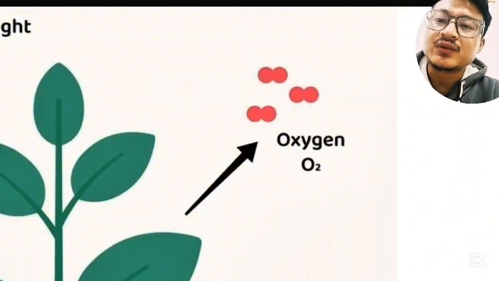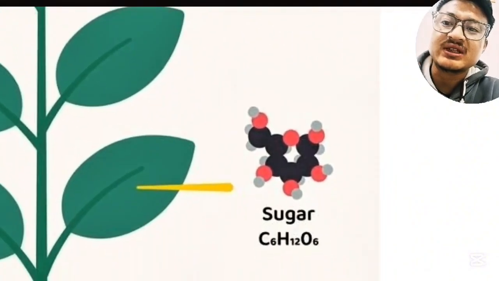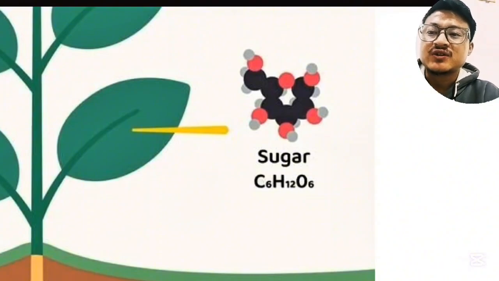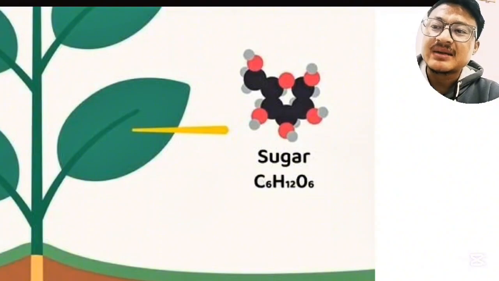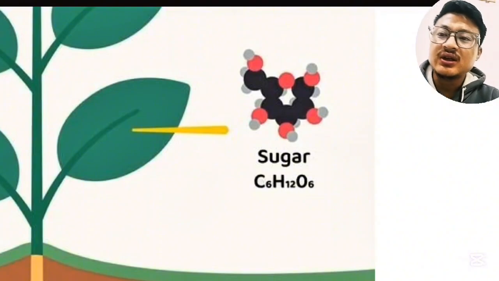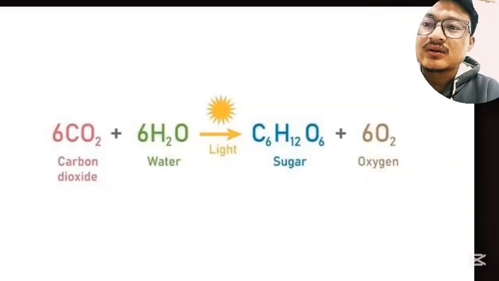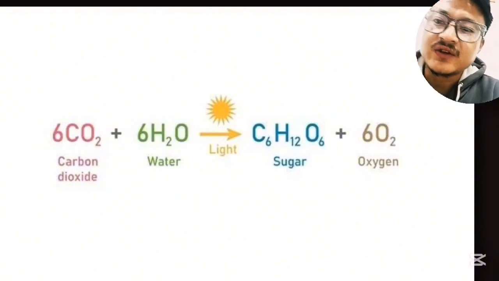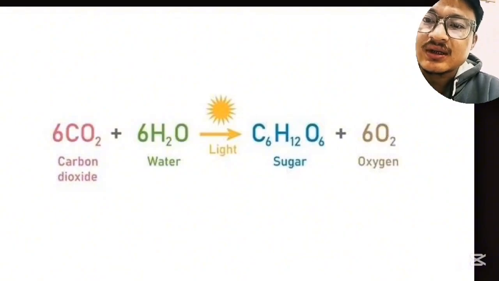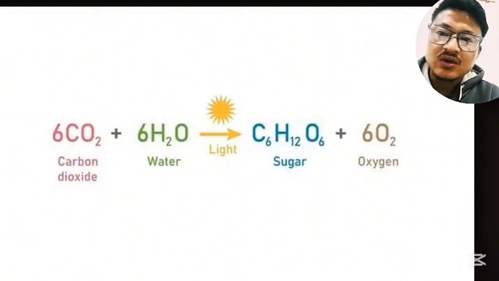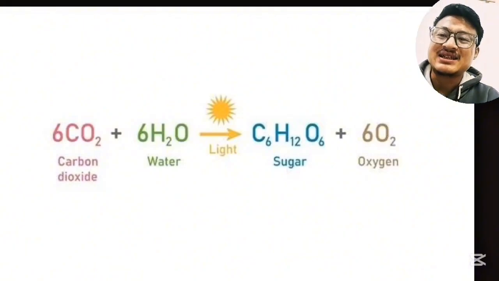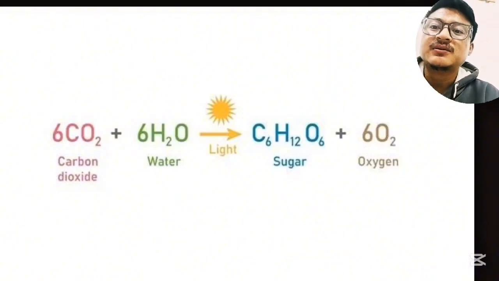Another important product formed during photosynthesis is glucose. During the photosynthesis, the carbon dioxide from the atmosphere diffuses into the leaf through stomata, and water from the soil is absorbed by the root and transferred to the aerial parts of the plants. So 6 molecules of carbon dioxide and 6 molecules of water are converted into sugar, which is glucose, and 6 molecules of oxygen in the presence of sunlight. This is known as photosynthesis.